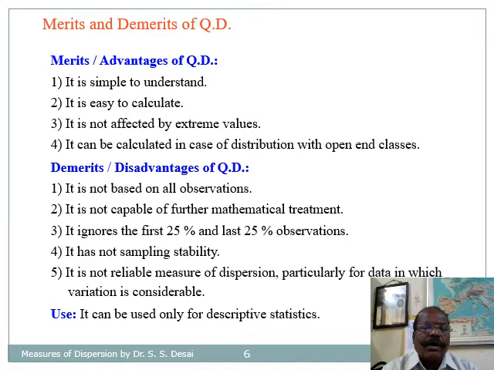Demerits: it is not based on all the observations, it is not capable of further mathematical treatment, it ignores the first 25% and last 25% of observations, it has no sampling stability, and it is not a reliable measure of dispersion, particularly for data in which variation is considerable.